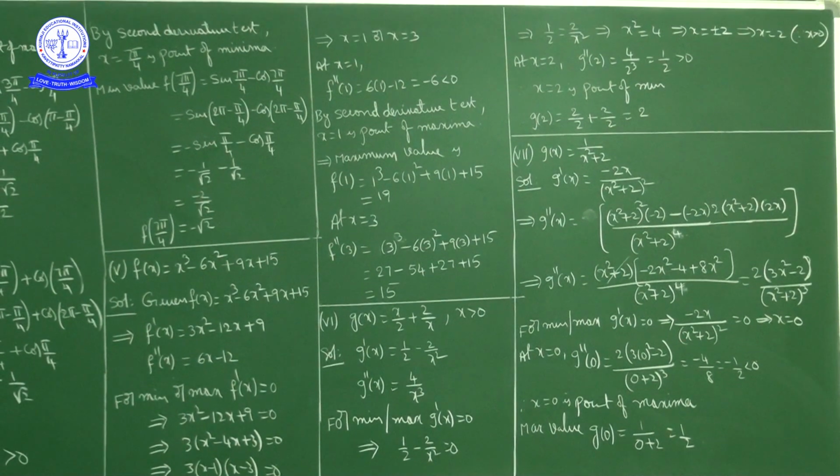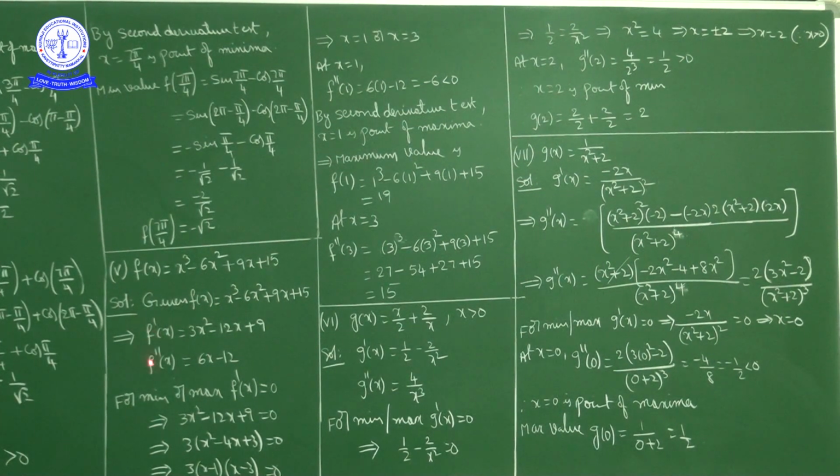First you have to find f'(x) and f''(x). Now f'(x), the derivative of f(x). f'(x) equal to how much? x cube derivative 3x square, minus 6 into x square derivative 2x, so minus 12x, plus 9x derivative 9.